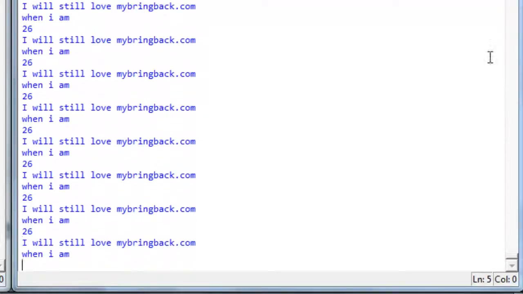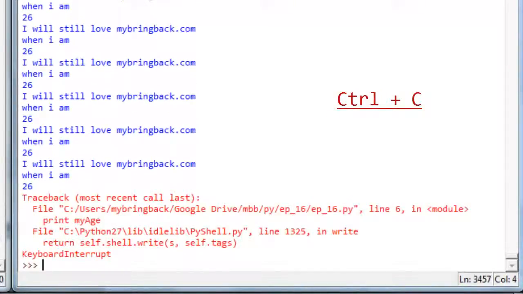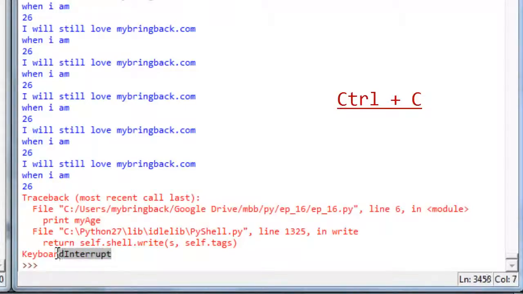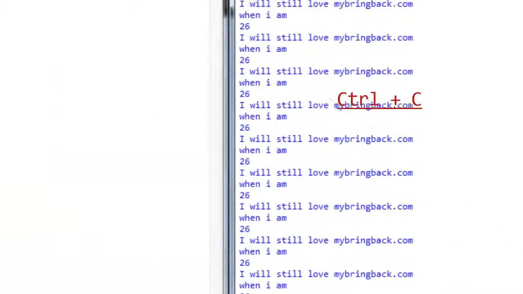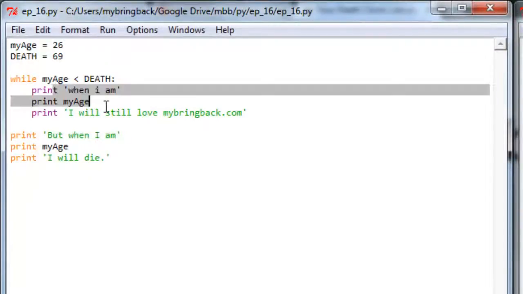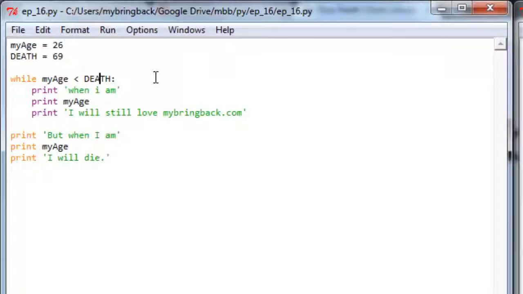I'm going to go ahead and hit Control-C to stop it. You'll note that we get some error message and that keyboard interrupt is the final line there. That's what you're going to get when you have to mash Control-C to stop a program that's running and is not otherwise going to stop. So, while my age is less than death, it prints those lines. That's all working just fine, but we'll notice that my age and death never change, and since my age starts at 26 and death starts at 69, my age will always be less than death.